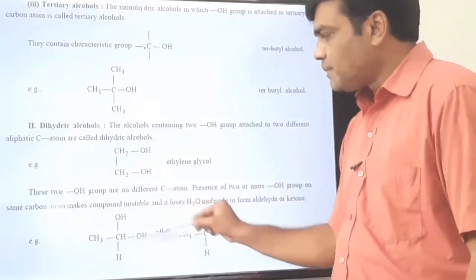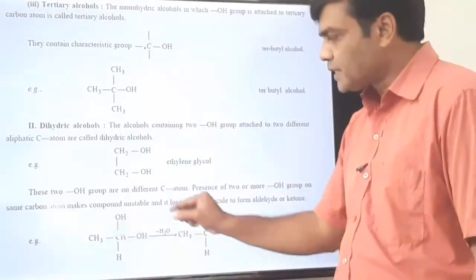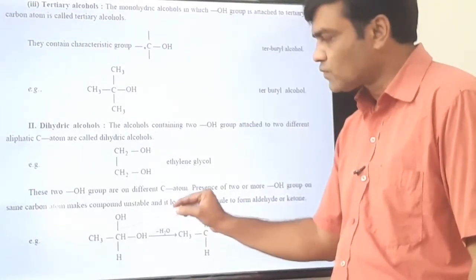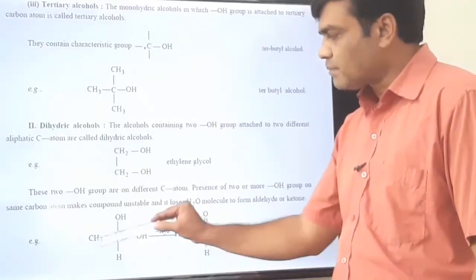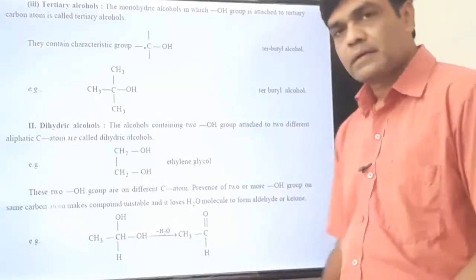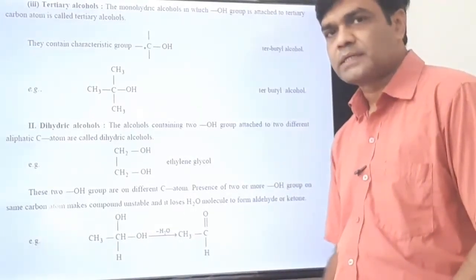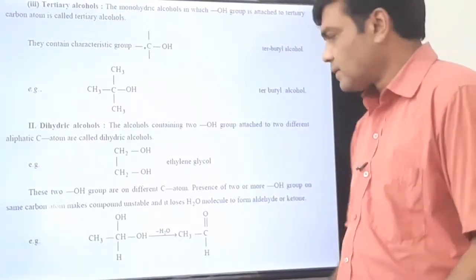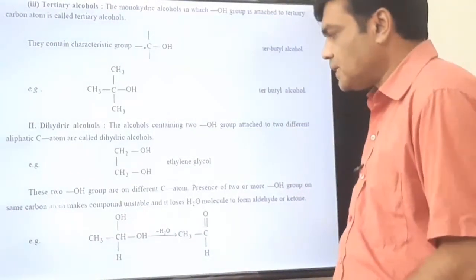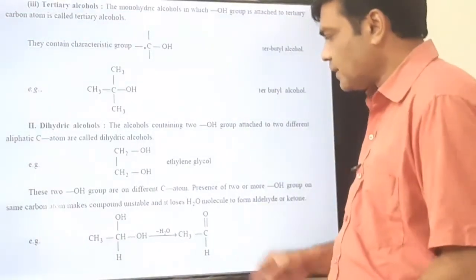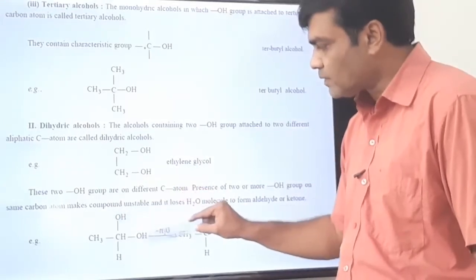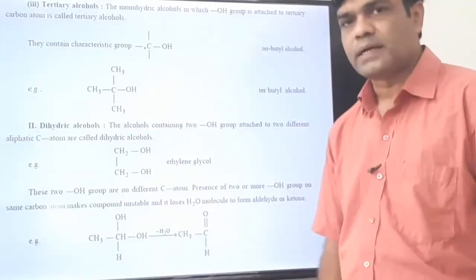This is the example of geminal. Here some mistake is there. This hydrogen should not be there because the valence of carbon is 4. Two OH groups are there, and one methyl and one hydrogen. Please exclude this extra hydrogen. Two OH groups are attached to the same carbon, that's why it is geminal. But geminal dihydric alcohols are unstable and easily lose a water molecule and get converted into aldehyde. Here this OH and this H, a water molecule, has been lost and we get the corresponding aldehyde.